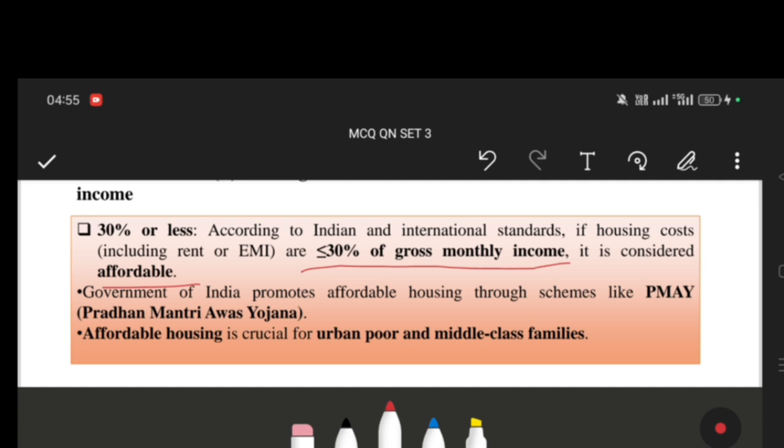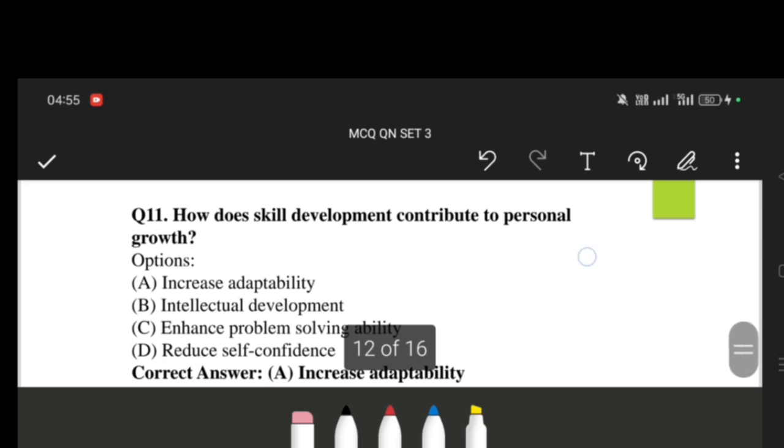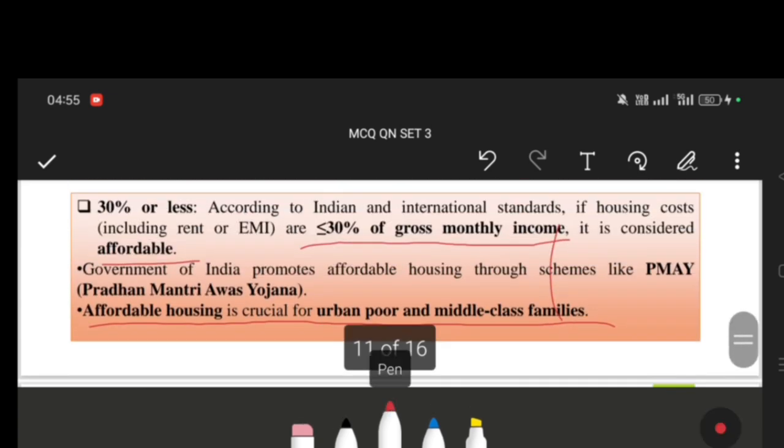The Government of India promotes affordable housing through PMAY, Pradhan Mantri Awas Yojana, which ensures affordable housing for urban and middle class families. So that is for today, and we will discuss the remaining questions next day.